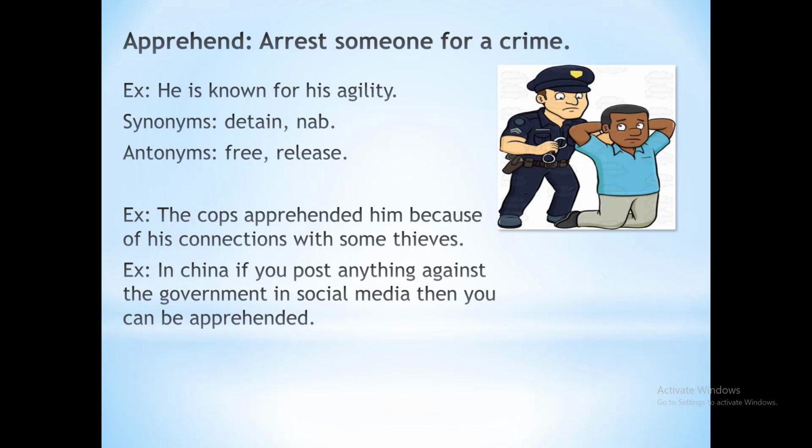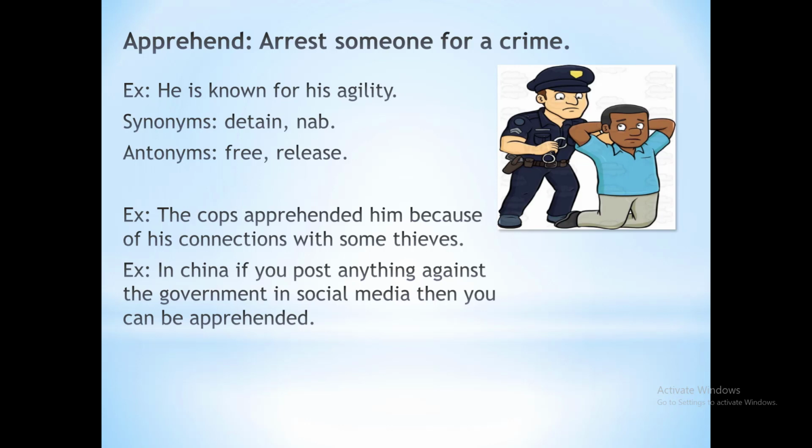See the first example: the cops apprehended him because of his connections with some thieves. The police officers caught or arrested him because he had some connections with some thieves, right? He had some connections, so the cops caught him.